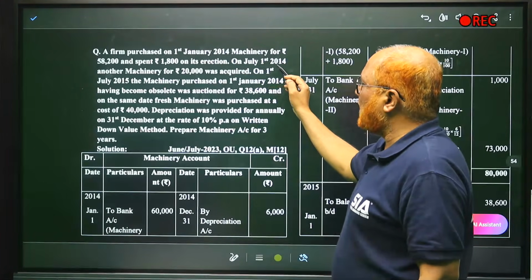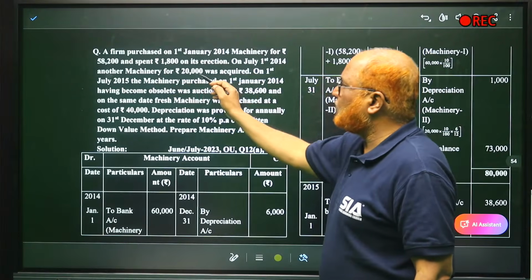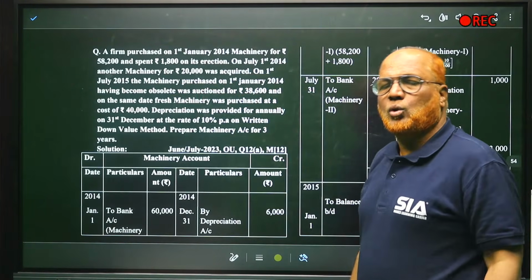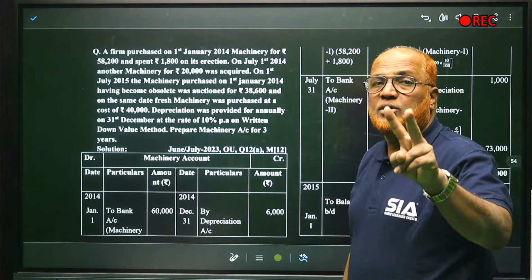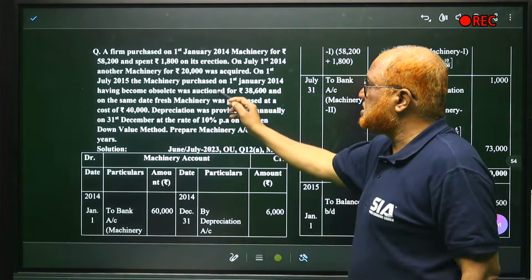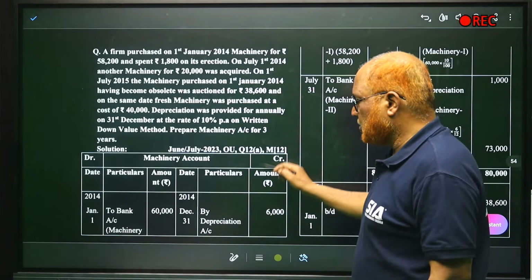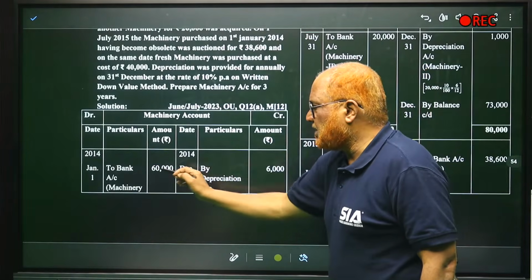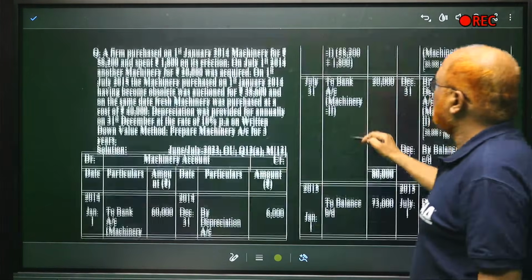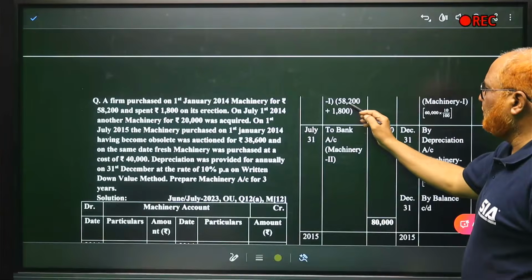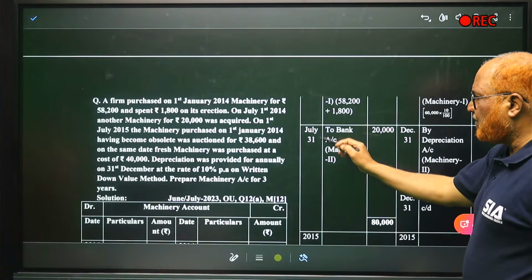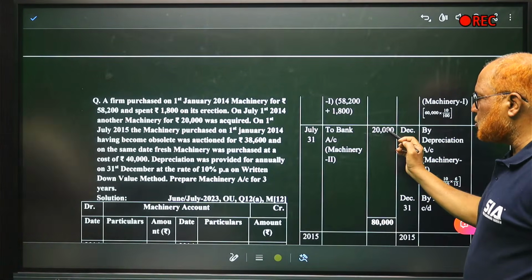On 1st July 2014, another machine for 20,000 was acquired. So in the same year, two machines are there. The first machine 60,000 and the second machine was 20,000. So here, 1st January to bank 60,000. Now again, 58,200 plus 1,800. Now 1st July to bank 20,000.